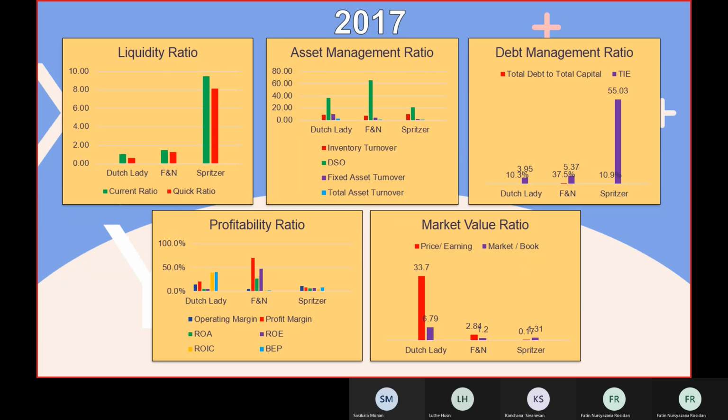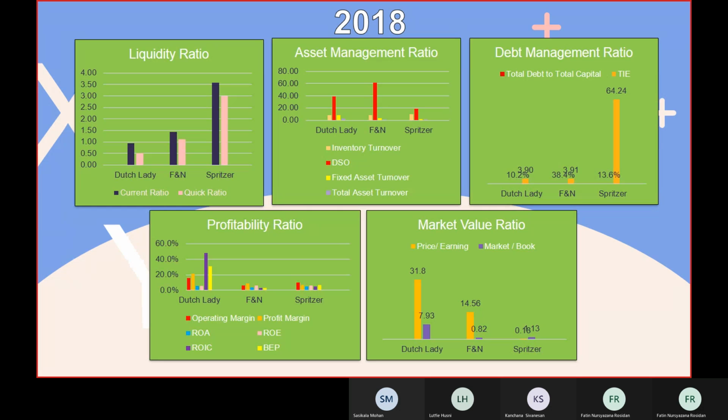For 2018, the liquidity ratio is the same as the previous year, Spritzer preserved for both current and quick ratio. Asset management is also the same as before. The highest for days sales outstanding is FNN, and the least one is Spritzer. For the debt management ratio, also the same as the previous one.